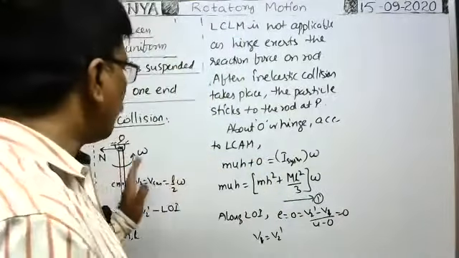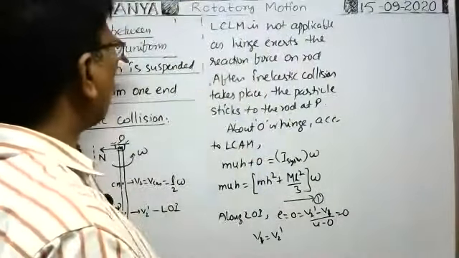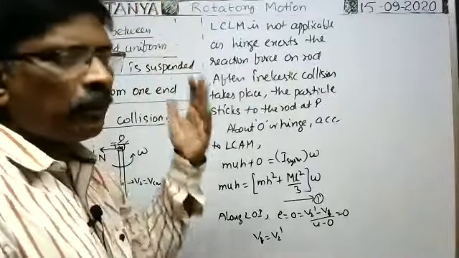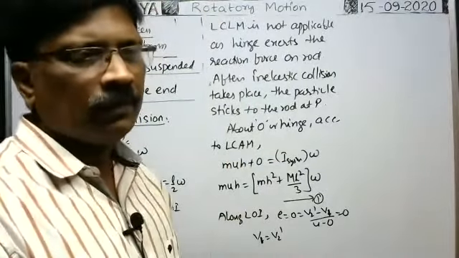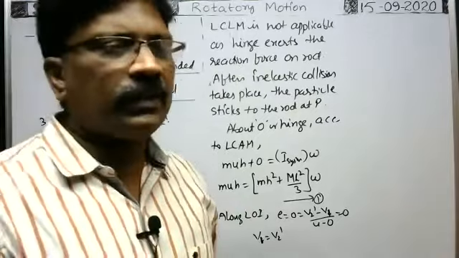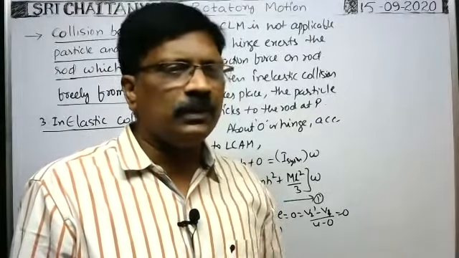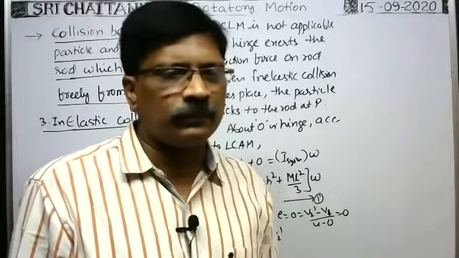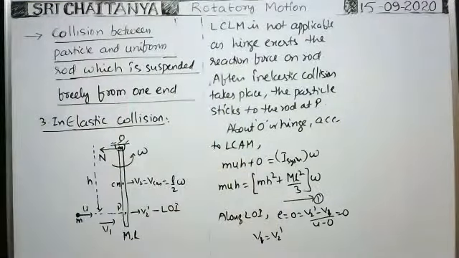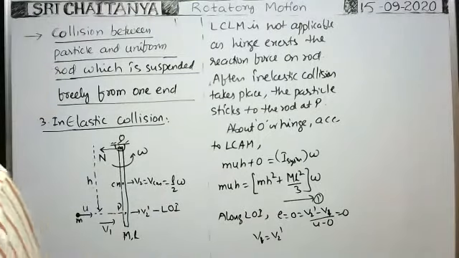String slacks means whenever this rod goes above this point of suspension, in such case there is a possibility for the string to slack. In vertical circular motion, whenever the string becomes slack, we already did that problem. So here we have to apply such a case only. Okay. Next, some note points.